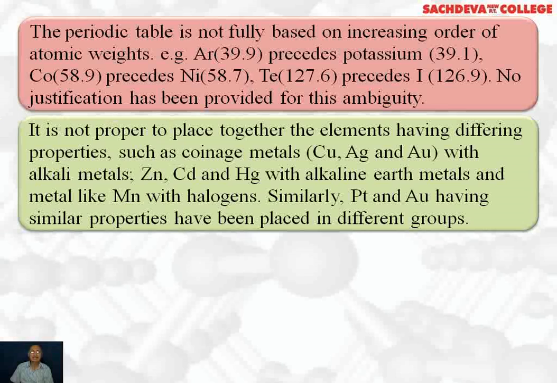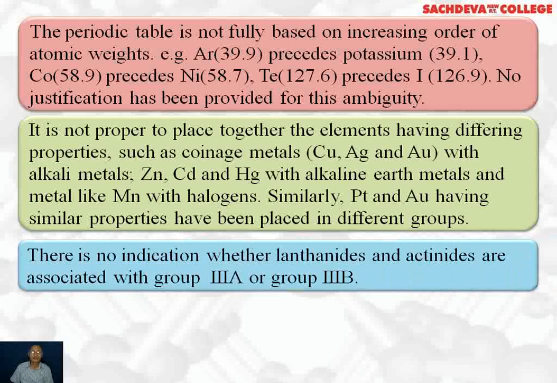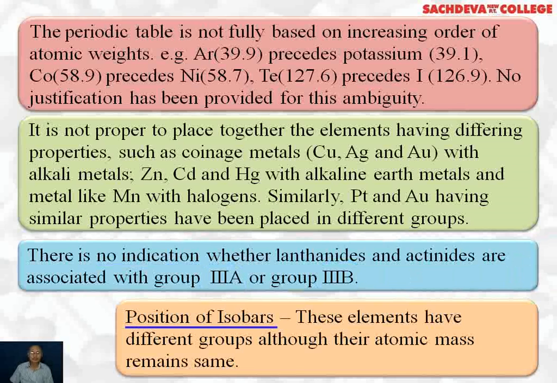It is not proper to place together the elements having differing properties, such as coinage metals copper, silver, gold with alkali metals, zinc, cadmium, mercury with alkaline earth metals, and metals like manganese with halogens. Similarly, platinum and gold having similar properties have been placed in different groups, which should not have happened. There is no indication whether the lanthanides and actinides are associated with group 3A or group 3B. Regarding the position of isobars, these elements are in different groups although their atomic mass remains the same.